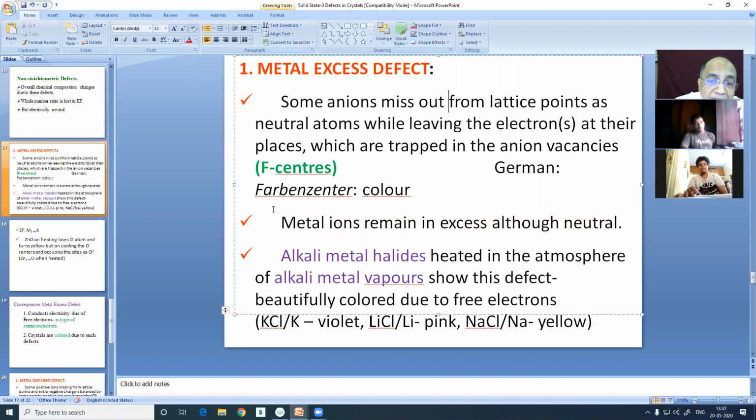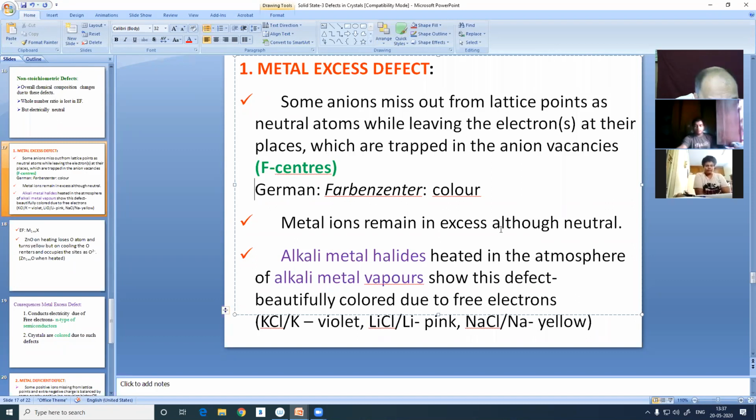F stands for Farben center. It's a German word, and that means color. Such a crystal becomes colored. Metal ions remain in excess of anions, therefore it is called metal excess defect. Alkali metal halides heated in the atmosphere of alkali metal vapors show this defect, beautifully colored. For example, potassium chloride crystal heated in potassium vapors becomes violet.